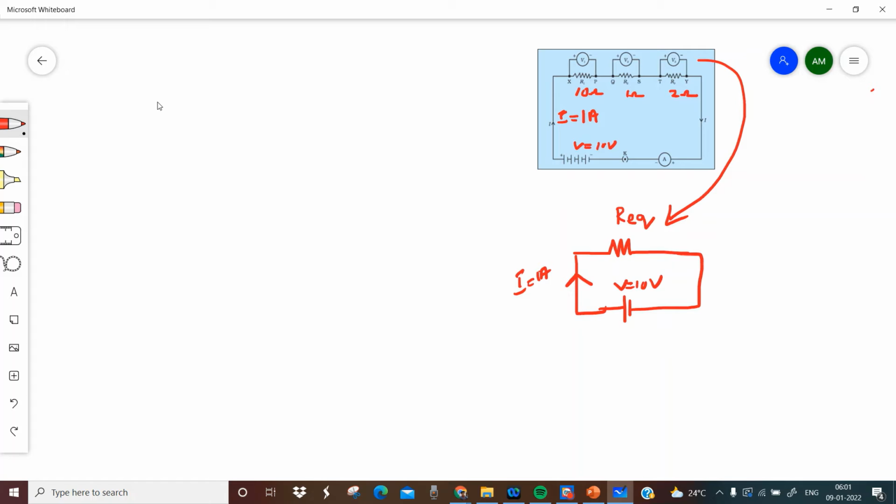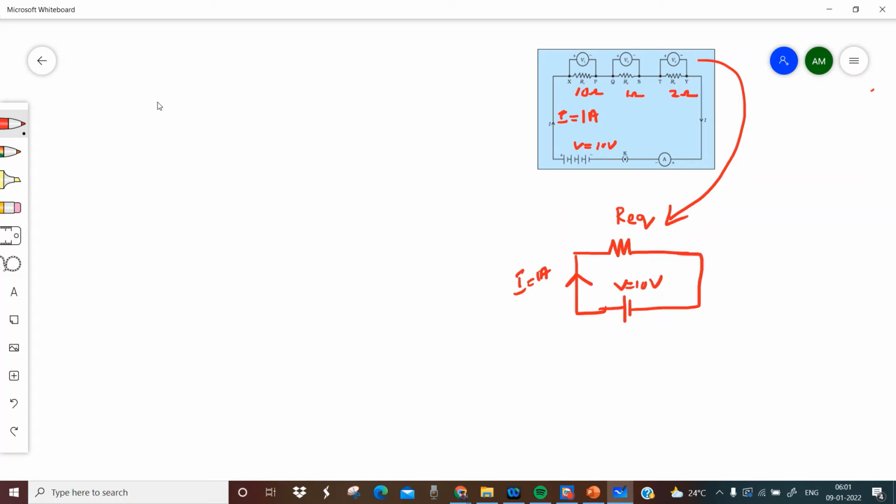I can replace these three resistors with a single resistance in the circuit. So we can say that this single resistance is equivalent to these three resistors which are connected in series. Clear? So we have to find an equation for equivalent resistance. But before that, you have to understand what equivalent resistance is. Any doubt on that? Or is it clear?